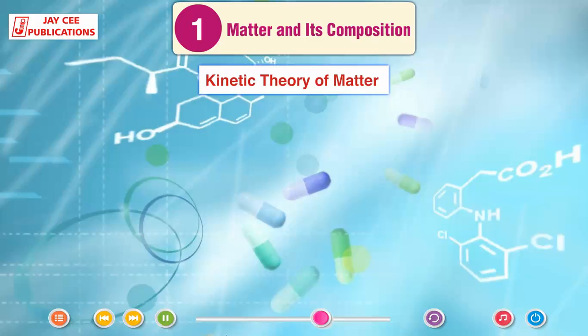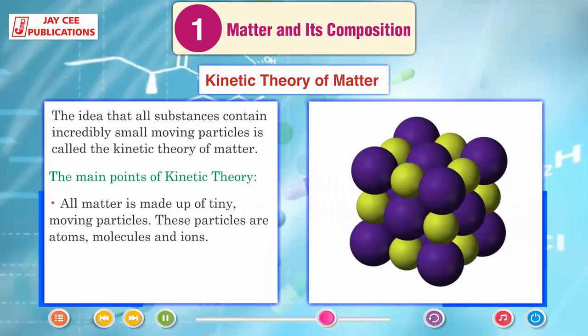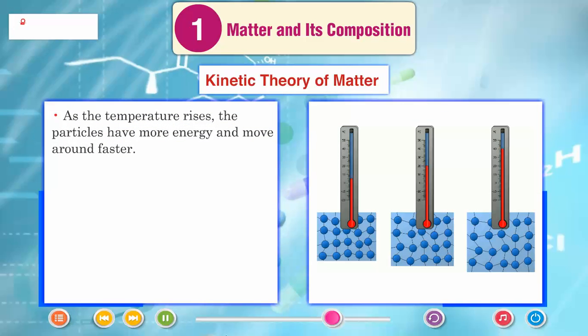Kinetic theory of matter. The idea that all substances contain incredibly small moving particles is called the kinetic theory of matter. The main points of kinetic theory. All matter is made up of tiny moving particles. These particles are atoms, molecules and ions. Particles of different substances have different sizes. As the temperature rises, the particles have more energy and move around faster.